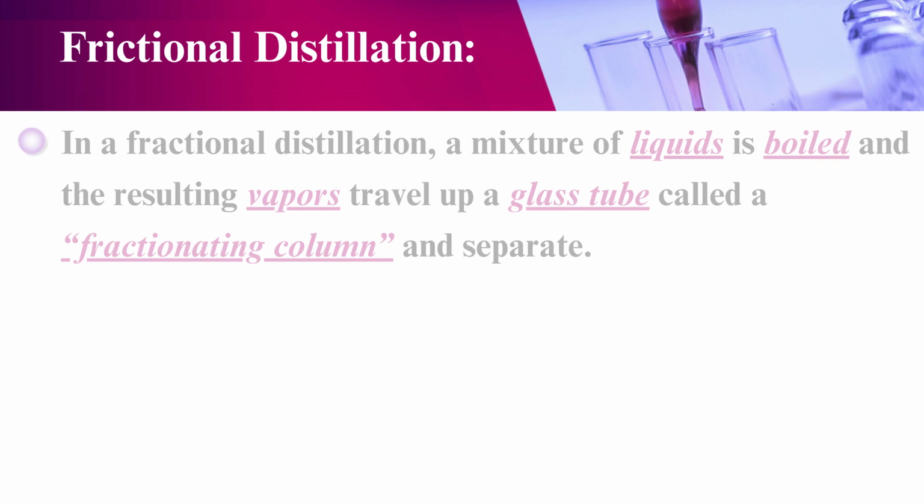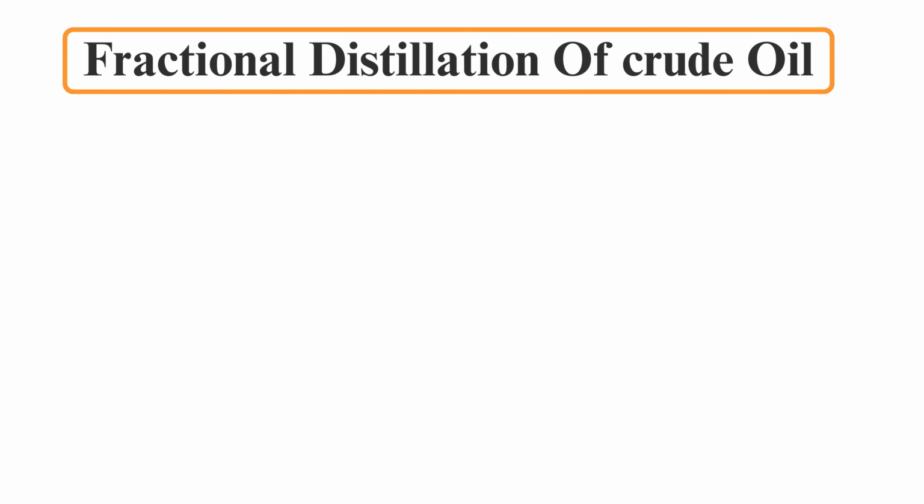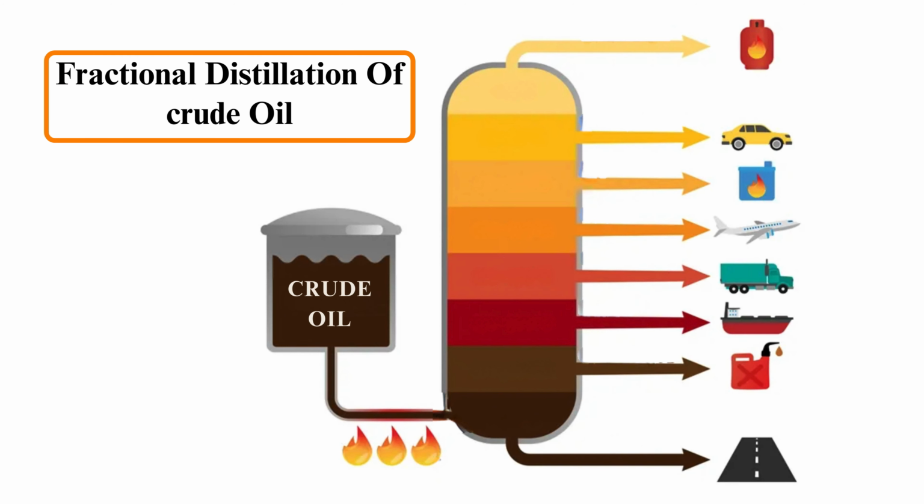Fractional distillation can be explained as follows: a mixture of liquids is boiled and the resulting vapors travel up a glass tube called a fractionating column, and the liquids can be separated. Fractional distillation of crude oil. When you put the crude oil, it is sent into the furnace, and what happens?